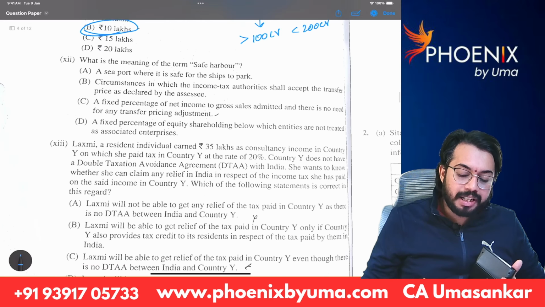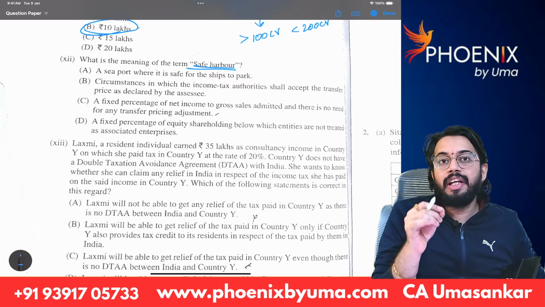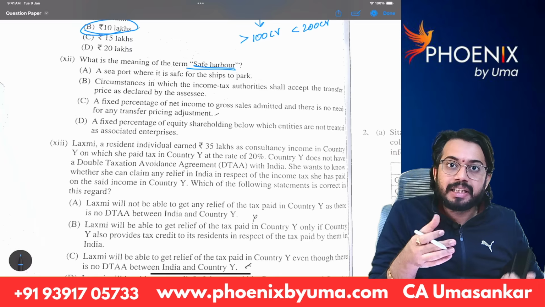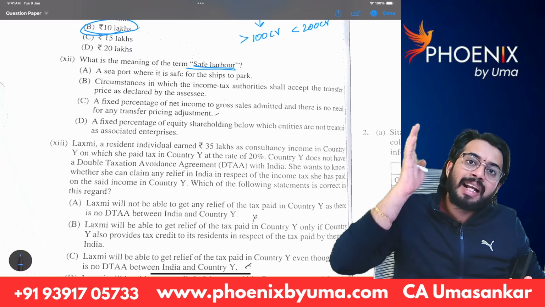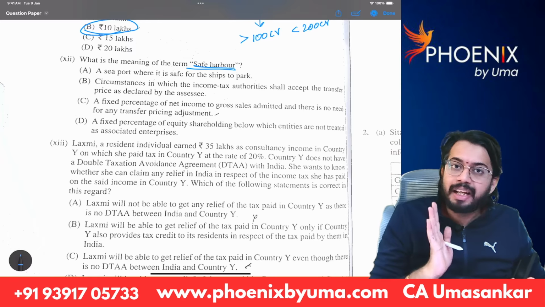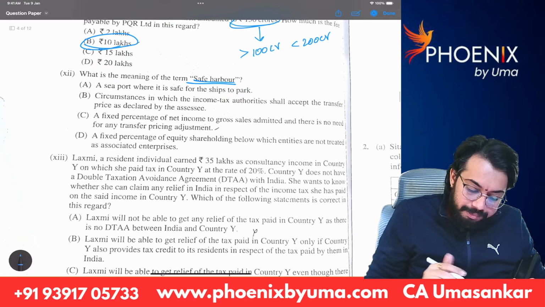Next, what is the meaning of safe harbor? Safe harbor means, if the transfer price is within the limit given by the government, then the government will accept the transfer price without calculating arm's length price. So the answer is B.